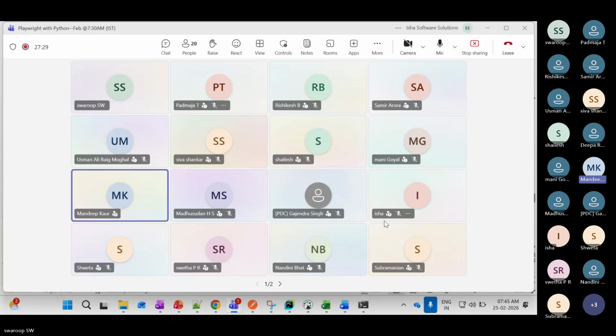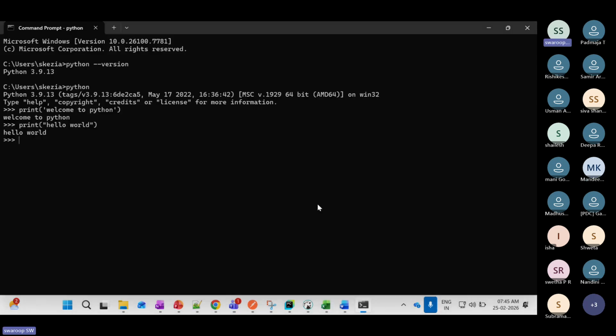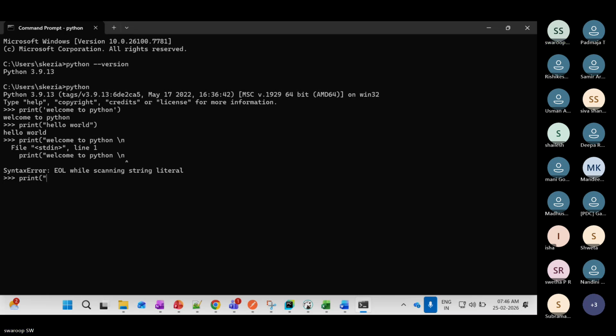Abigail, can we give multiple lines in one quote? Okay, you want to know about multi-line comments? Yes, you will be able to. Sorry, you mean multiple lines of a piece of code, right? Yes, you will be able to give it in a single statement. I'll show you on the print statement.